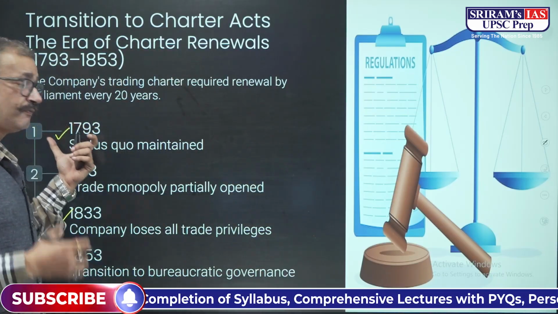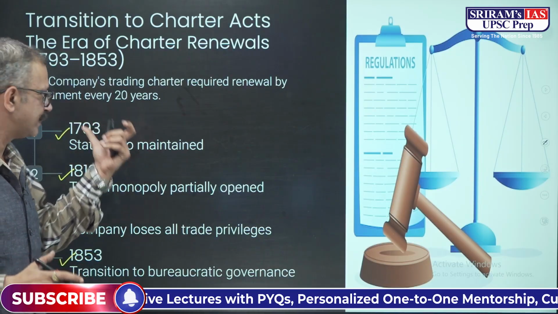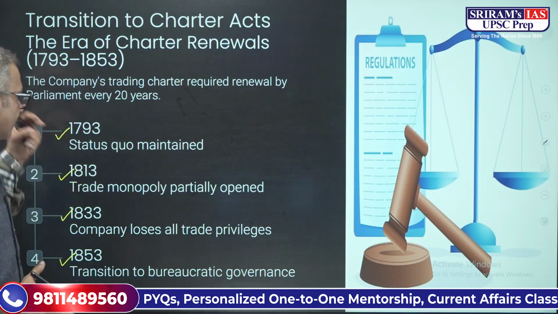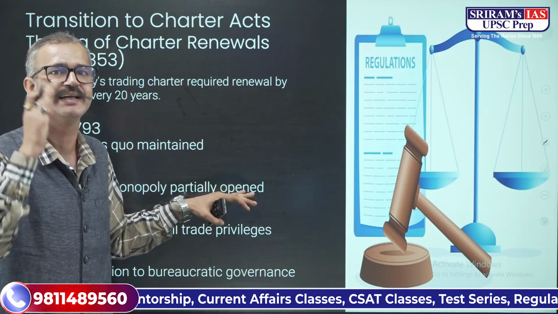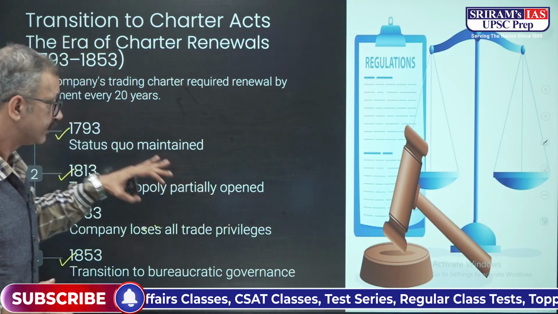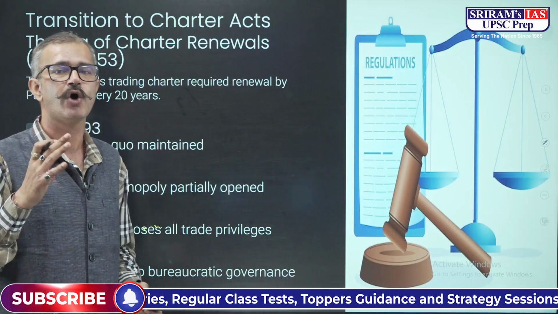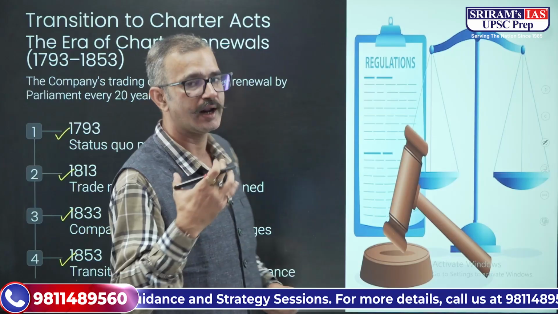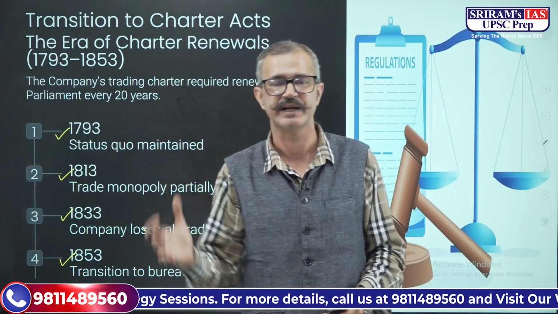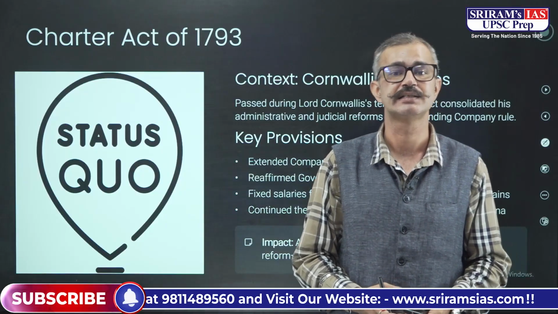Now, when the 1793 Act came, a status quo was maintained. Then in 1813, the trade monopoly was partially opened, because this was the time when the Industrial Revolution was striking Britain. Then in 1833, the company lost all its trading monopoly, and later in 1853, the East India Company transitioned to a bureaucratic governance system.